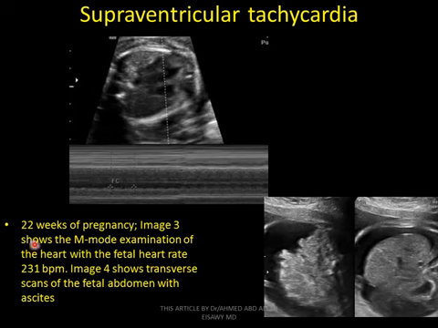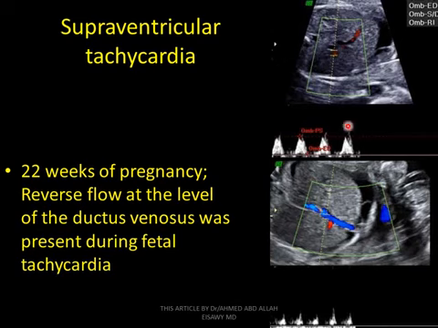Okay, 22 weeks of pregnancy: image 3 shows M mode examination of the heart with a fetal heart rate of 231 beats per minute. Image 4 shows a scan of the fetal abdomen with ascites. Above we see pericardial effusion, here we see ascites: fluid in the pericardium and in the peritoneum, free fluid.